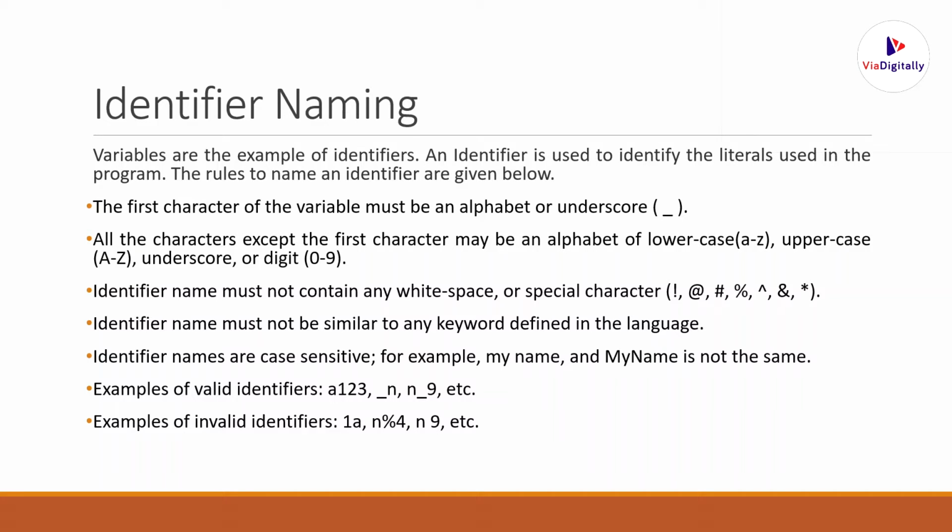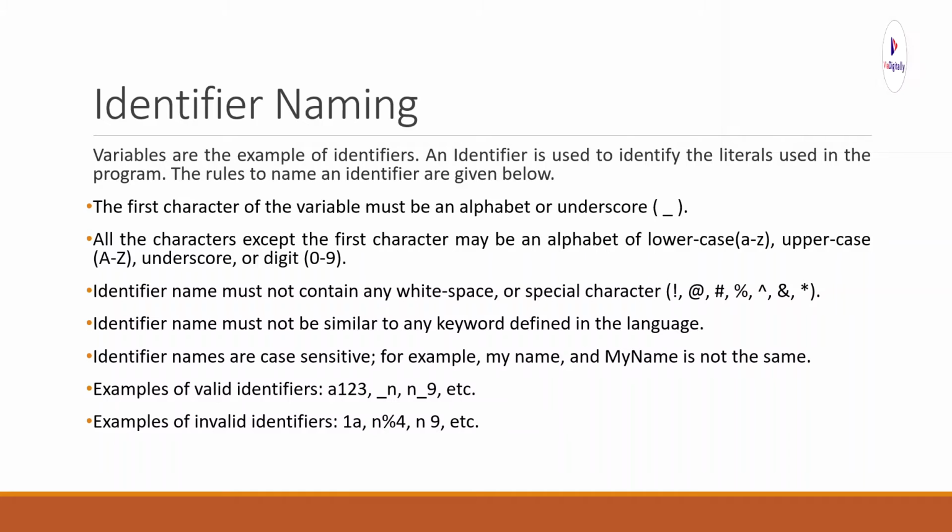And for example, if you want to know what the valid identifiers are, as I mentioned, A123 is valid because we are using the first letter as an alphabet followed by numerics. Next one, underscore N: the first literal is an underscore and next it is followed by an English alphabet. Next one is N underscore 9. So if they are in these types of formats, we make them valid identifiers.